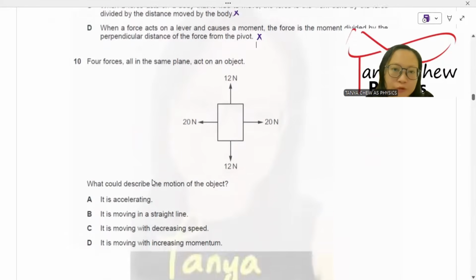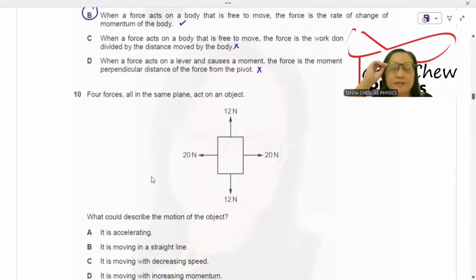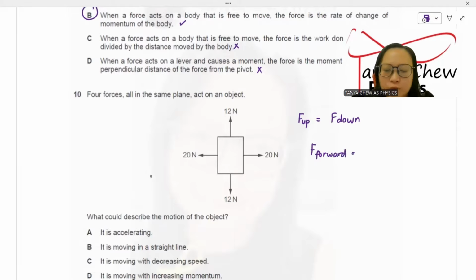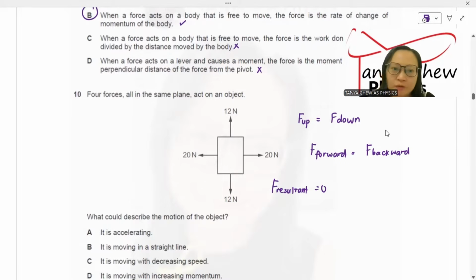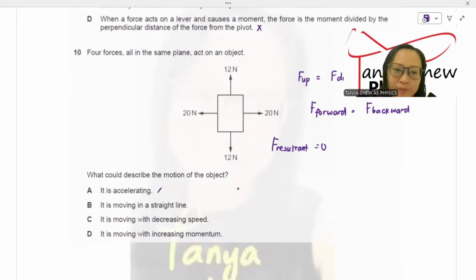What could describe the motion of the object? Okay, let us see. The upward force is balanced by the downward force. Upward force is equal to downward force. The forward force, which is 20 Newton to the right, is balanced by the backward force, or you can say force to the right is balanced by force towards the left, right? So the resultant force is equal to 0. When the resultant force is equal to 0, the object cannot be accelerating.